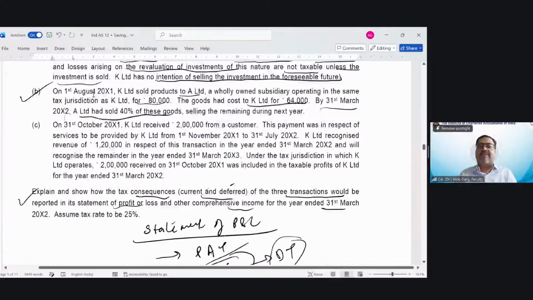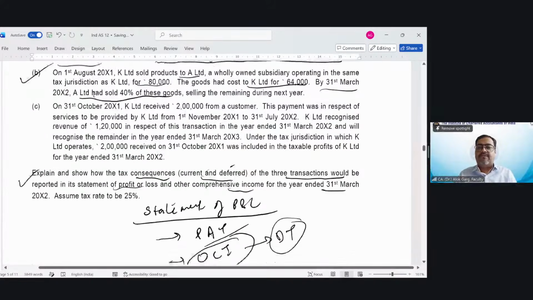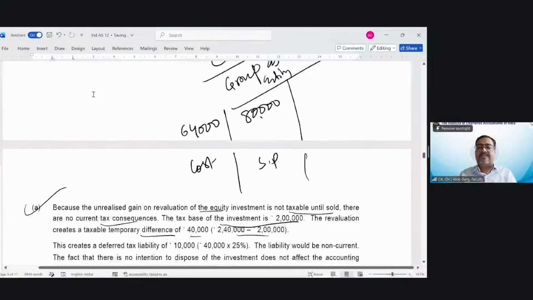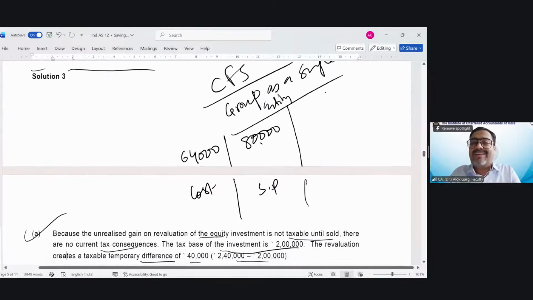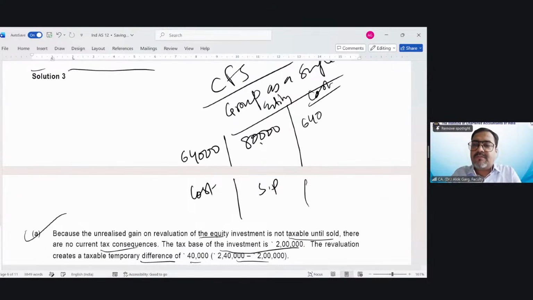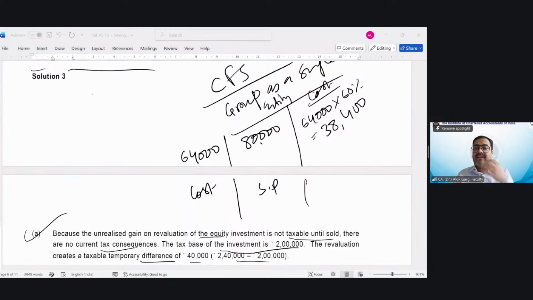40% of the goods have already been sold. Means if I talk about the cost, how much cost of the goods are sitting here? 64,000 multiplied by 60%, right? Which is how much? 60 multiplied by 60%, 36,000; 4 multiplied by 60%, 2,400; total 38,400. So 38,400 rupees of goods are sitting in the group, right?